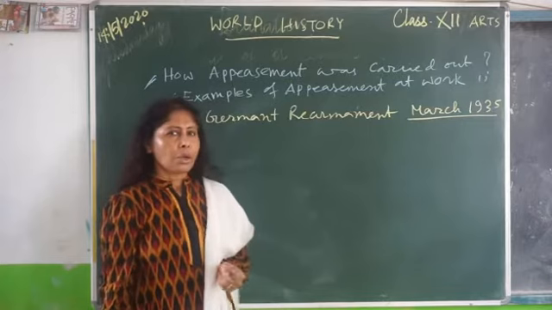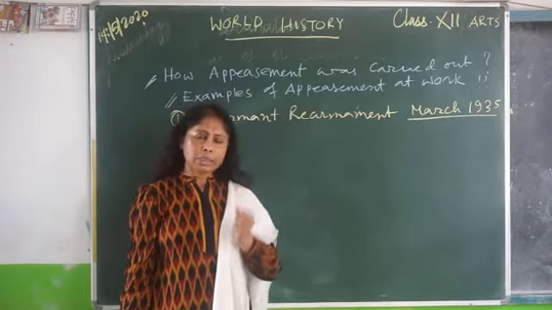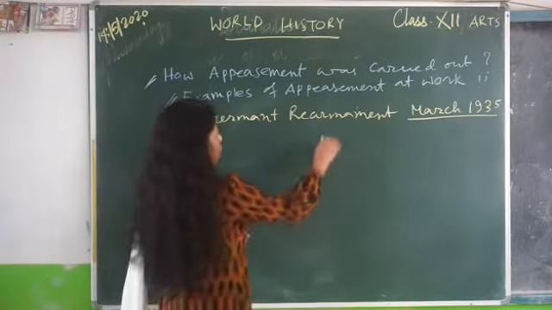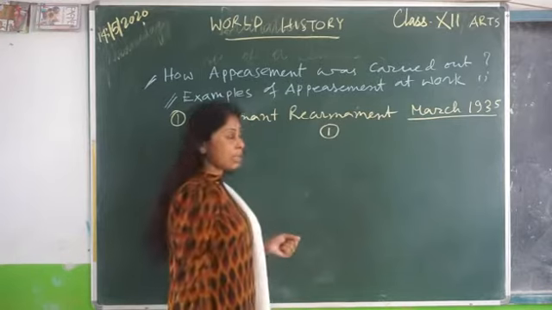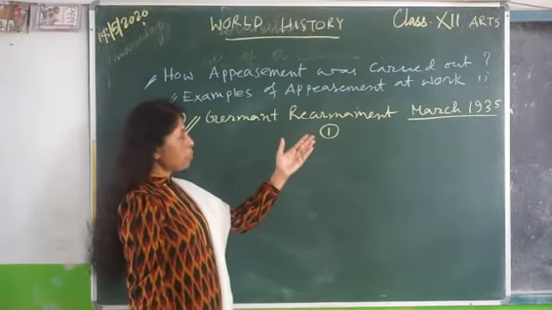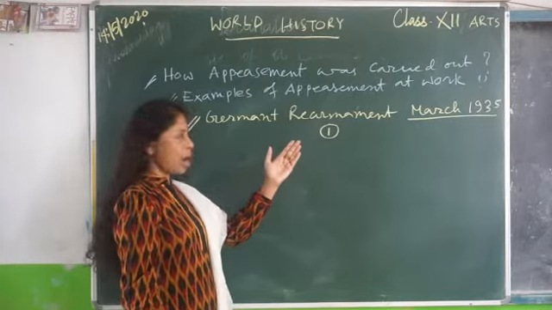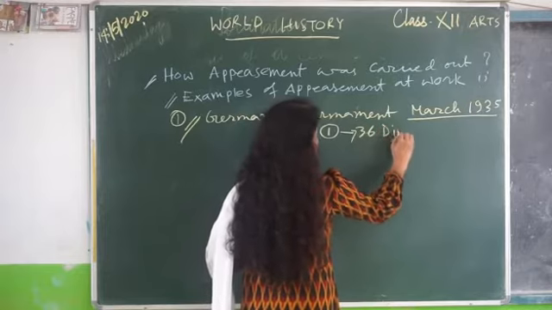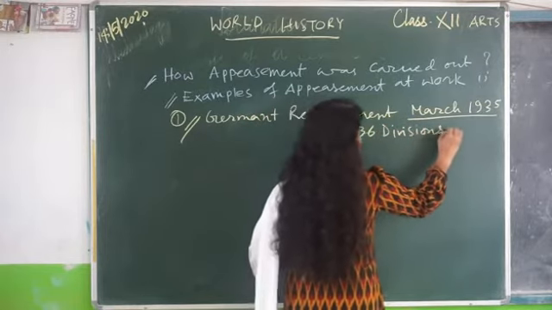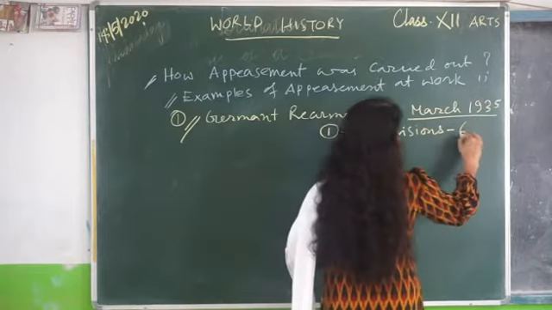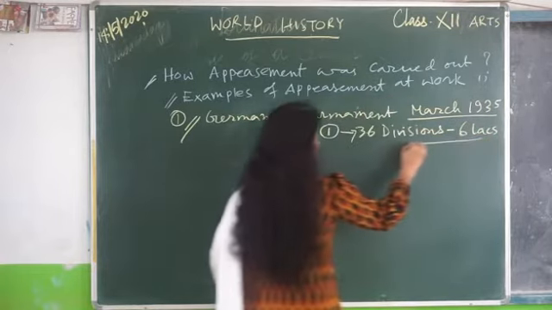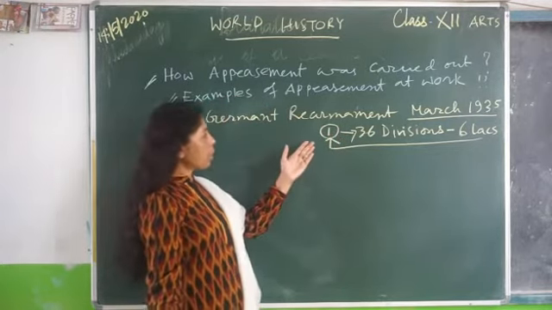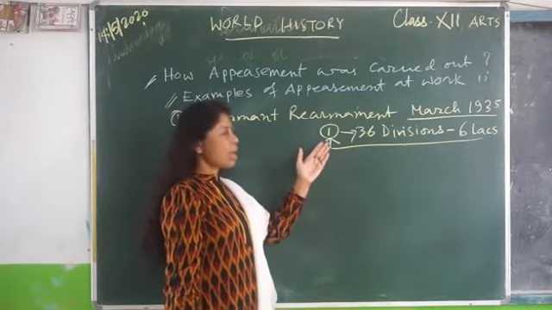I hope you know, and I discussed with you, that according to the Treaty of Versailles, German soldiers were limited to 1 lakh, and now, in 1935, he announced he would build up the German army to 36 divisions, meaning 6 lakh. That is 6 times more than what was allowed to Germany under the Treaty of Versailles.